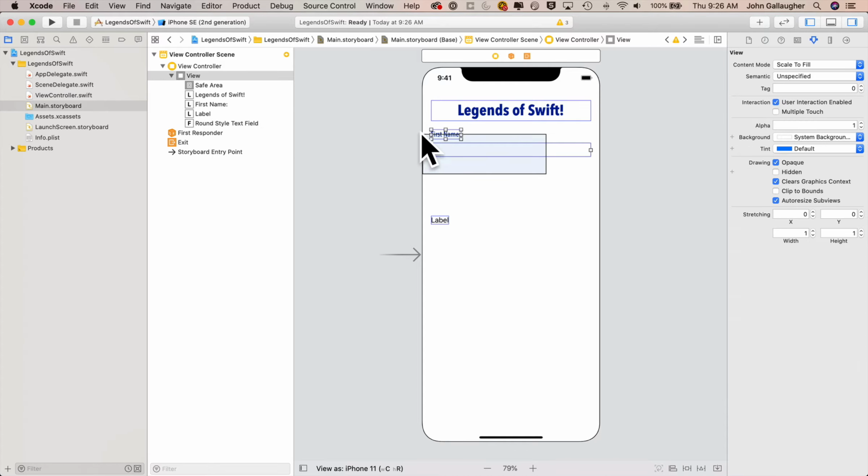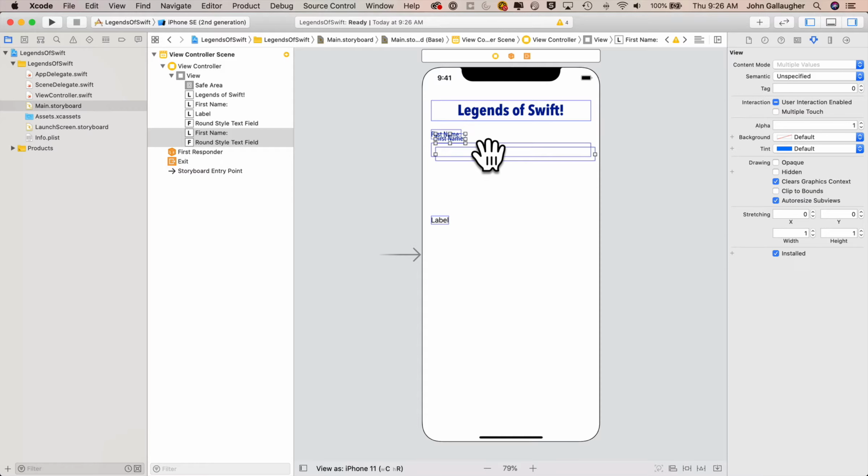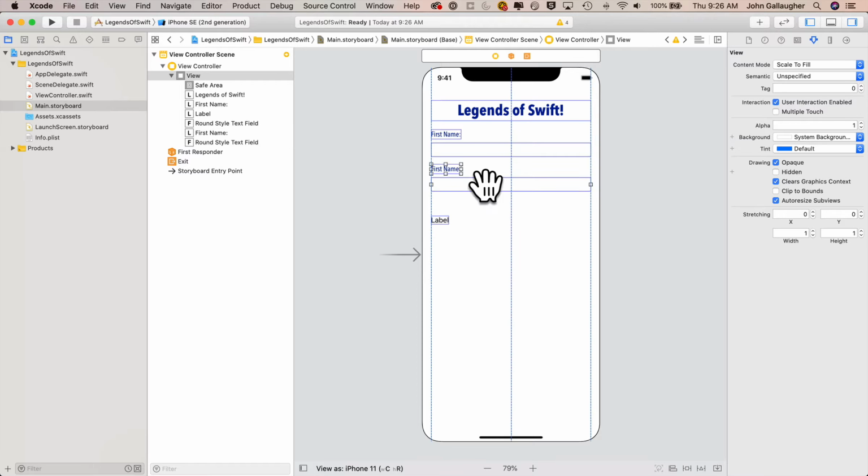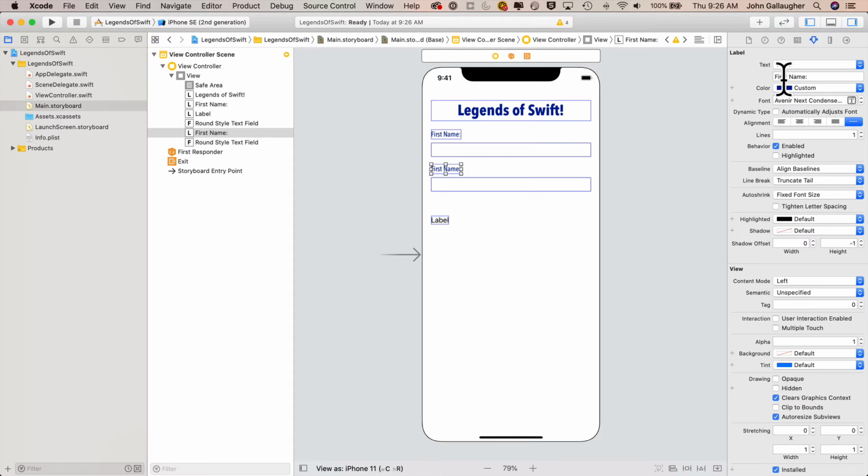Then I'm going to draw a little selection rectangle around my first name and my text field. I'll do a Command D to duplicate. Drag these duplicates down below the first name. This is going to hold my last name, so I'll click on the second occurrence of first name here and just change that static text so that it says last name.